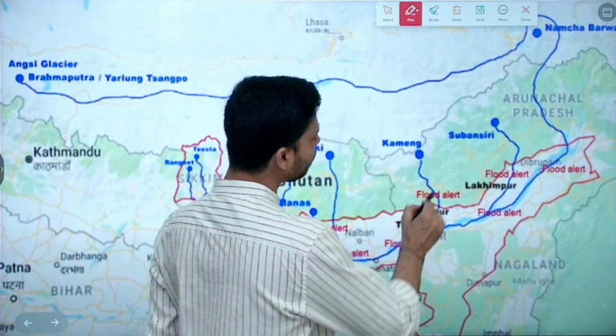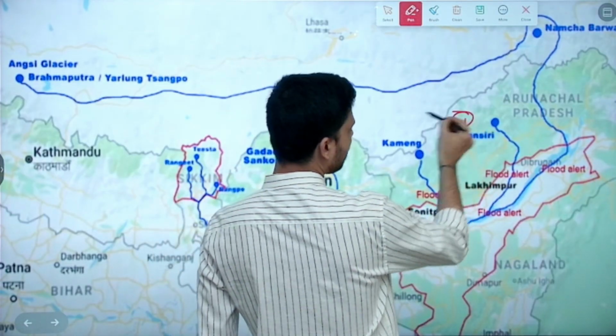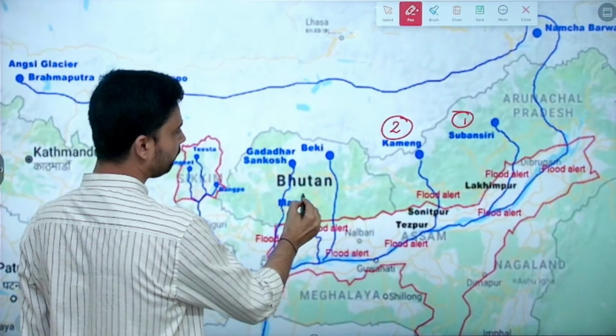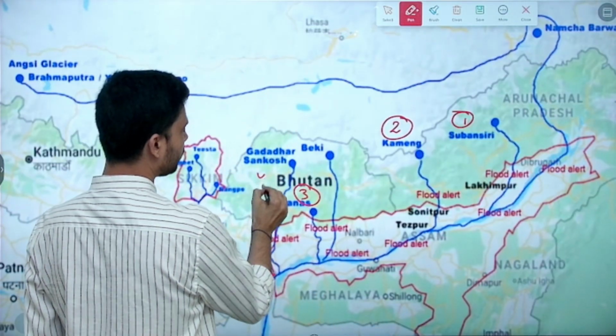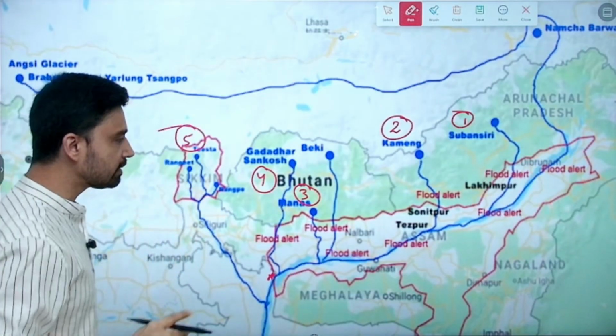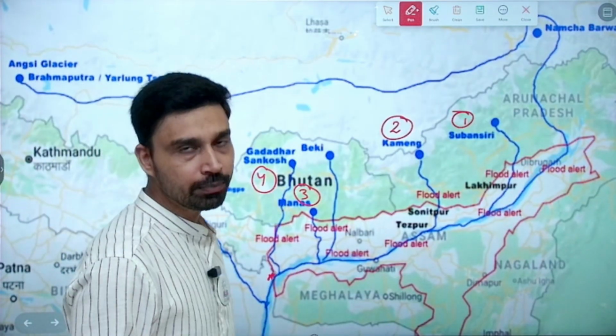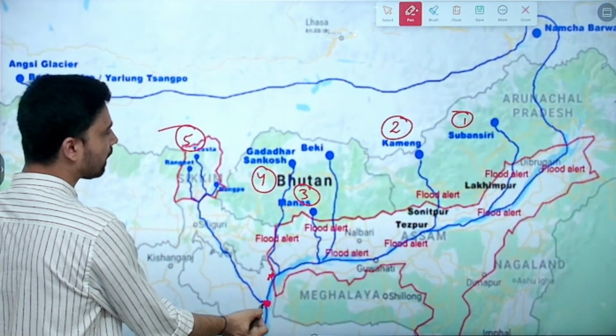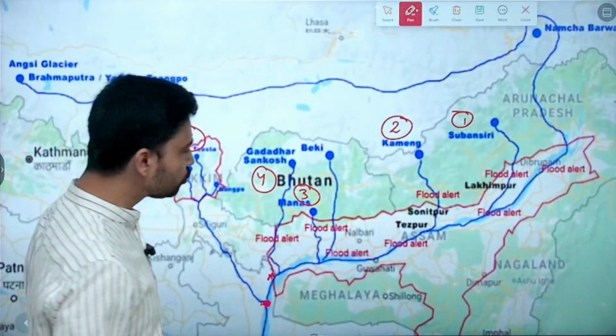The notable tributaries of Brahmaputra you should keep in mind are Subansuri river, then we have Kameng river, then Manas river, you have Sankos river, and most important is the Tista river, that is coming from the Sikkim Kanchenjunga mountain peak, and joins Brahmaputra in Bangladesh. These are the five most notable tributaries.